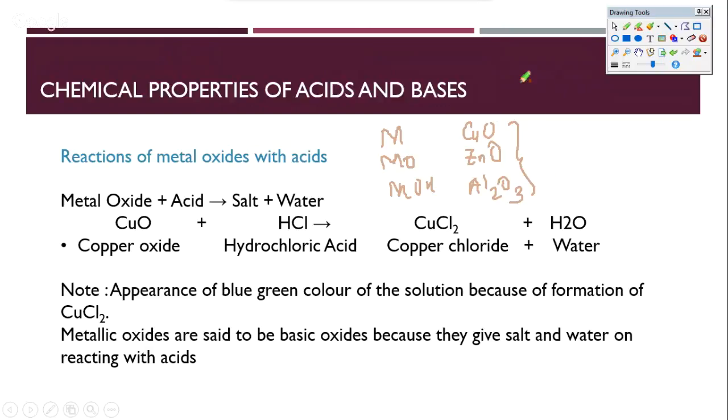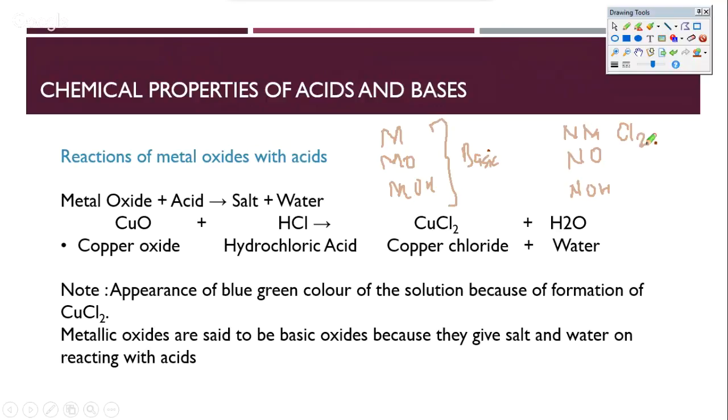Apart from them, all metal oxides would be basic, and all metal hydroxides. All of these are basic in nature. But if you look at acids, all the non-metals are acidic. All the non-metal oxides are acidic, and all the non-metal hydroxides are also acidic in nature. Let me give you an example. For example, chlorine Cl2 gas is pretty much acidic. They would take in the electron from anyone, and would be happy to form HCl kind of compound. So they're acidic in nature.